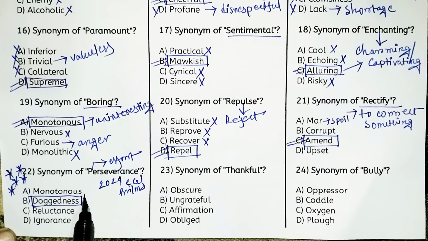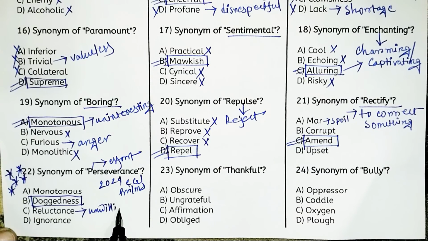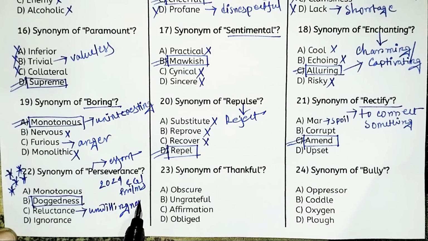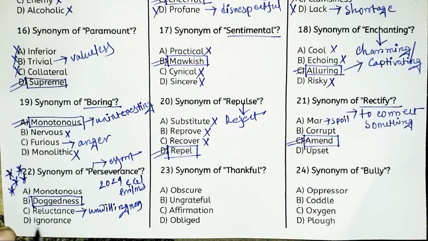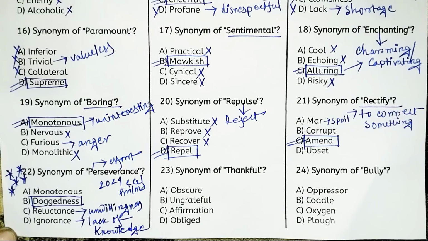Monotonous means tiredness, and reluctance means unwillingness. And ignorance means lack of knowledge. So option B, doggedness, is the right answer.